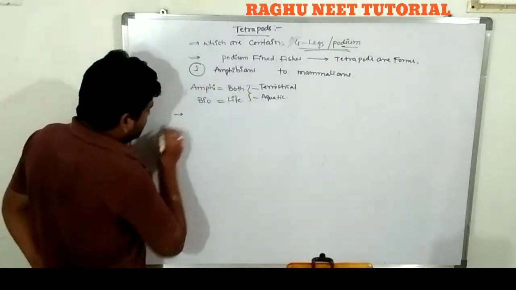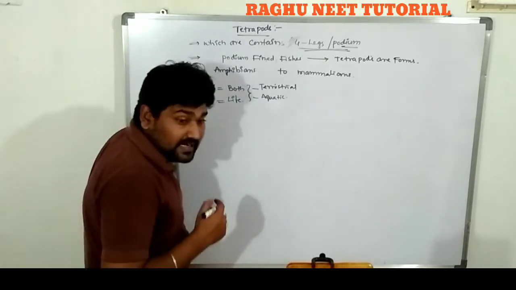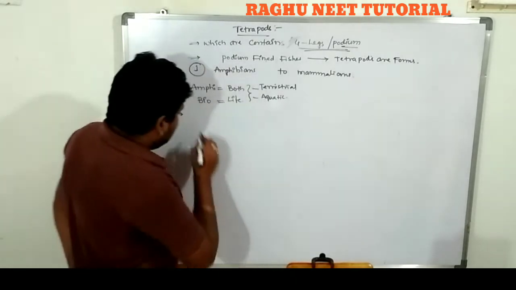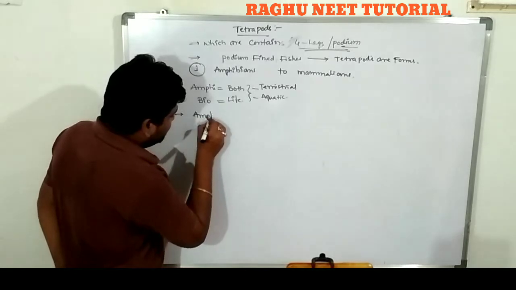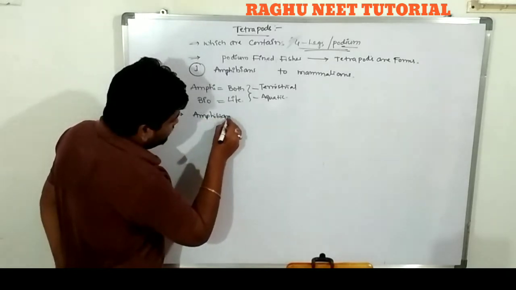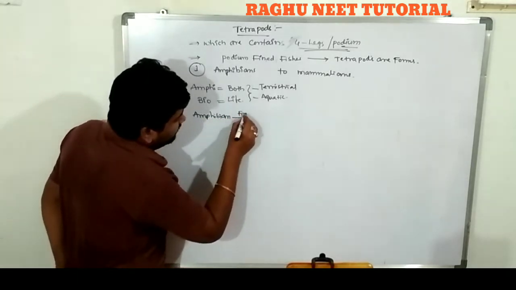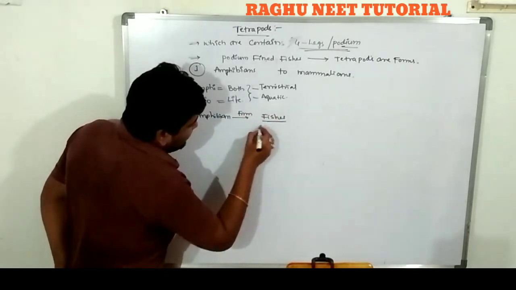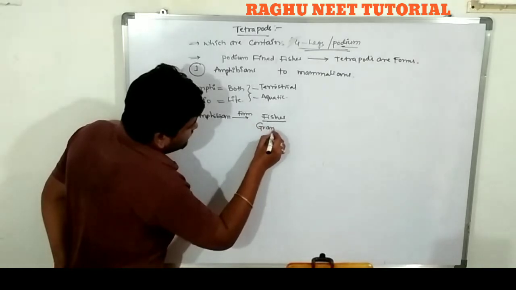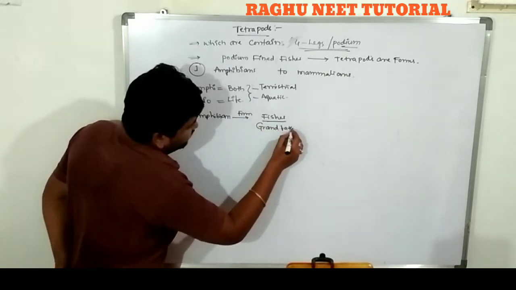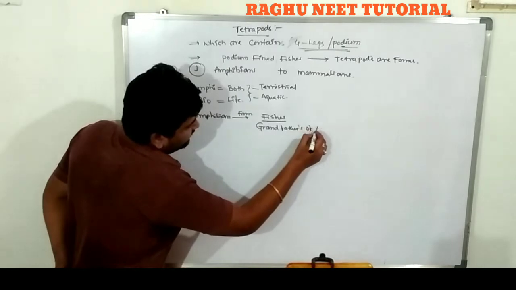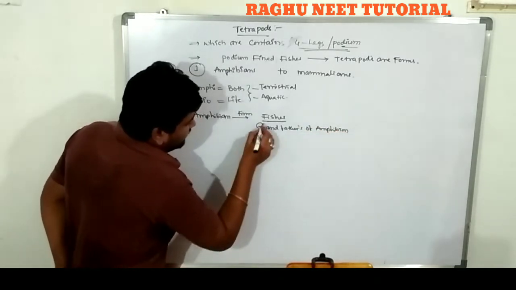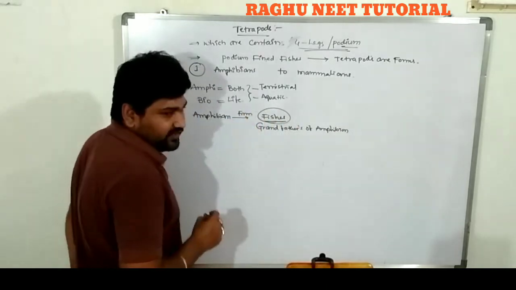First one. The amphibians originated from the fishes. So the fishes are called the grandfathers of amphibia. The fishes are called the grandfathers of the amphibia.